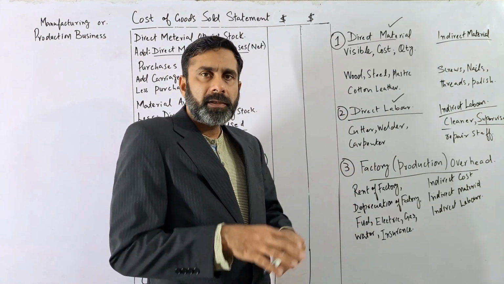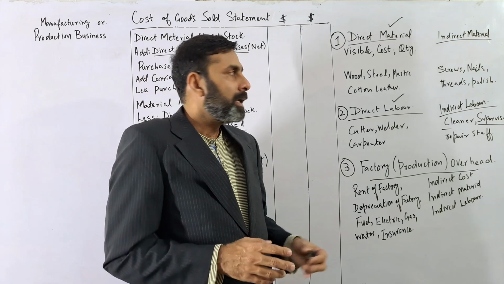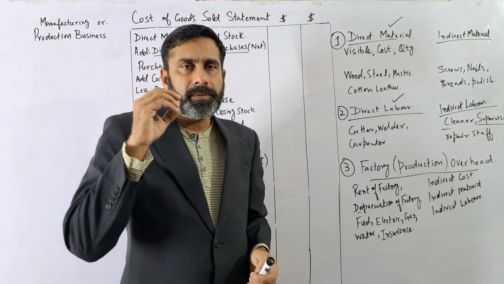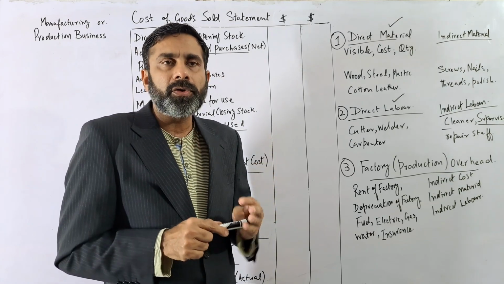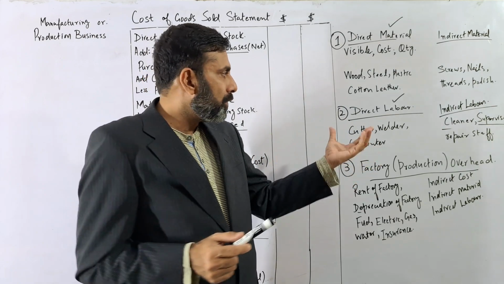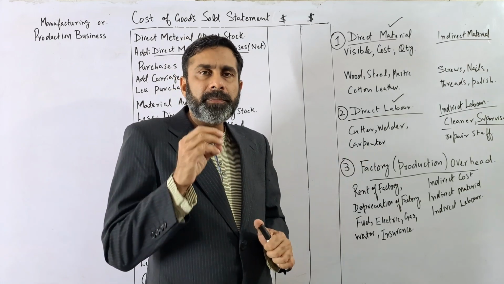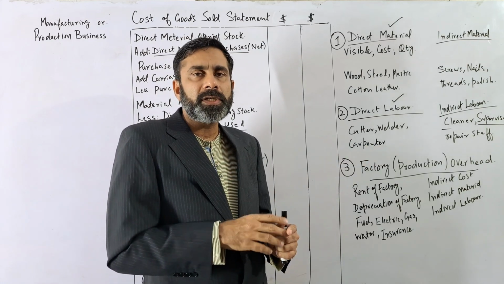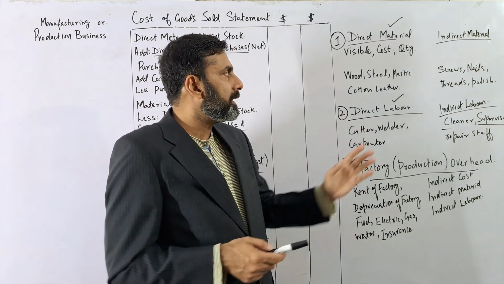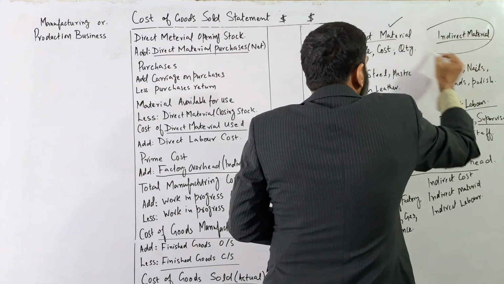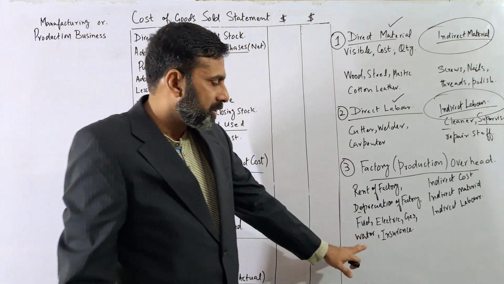Factory overhead is any expense which is happening in the factory other than direct material and direct labor. Direct material means any material used in the production which has more value, more quantity, or is easily visible. Direct labor means any person who is directly involved in the production, working on the machine. And all the other things like indirect material, indirect labor, and all the other indirect costs will be part of the production overhead.